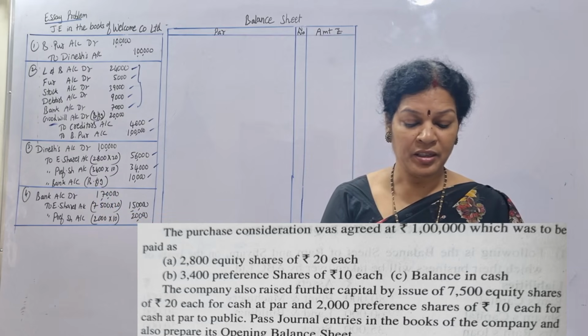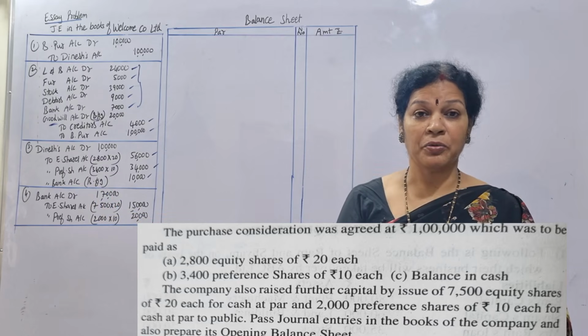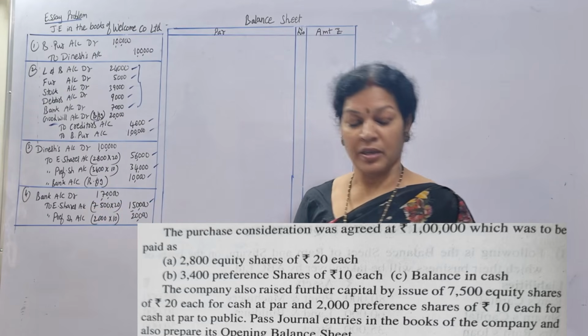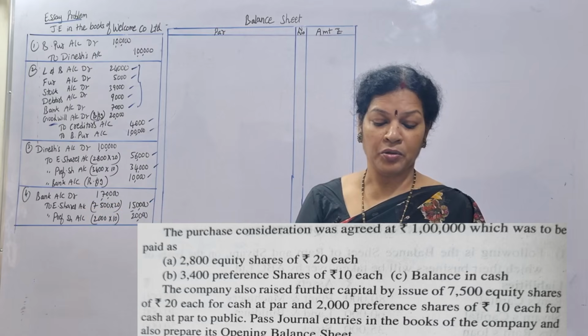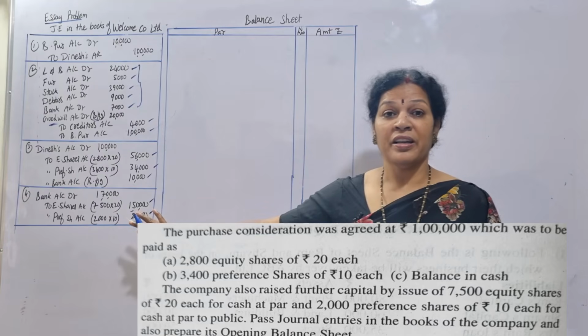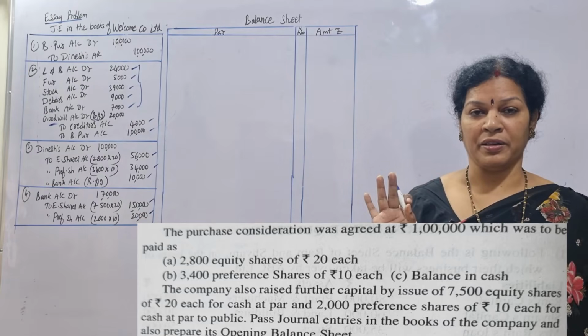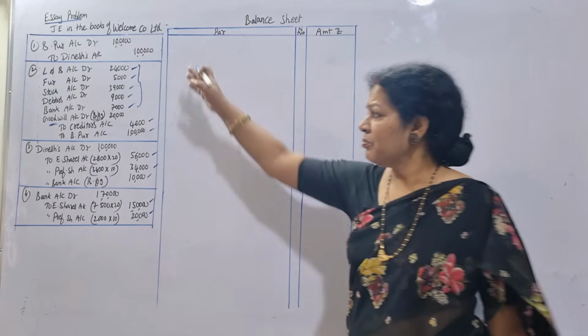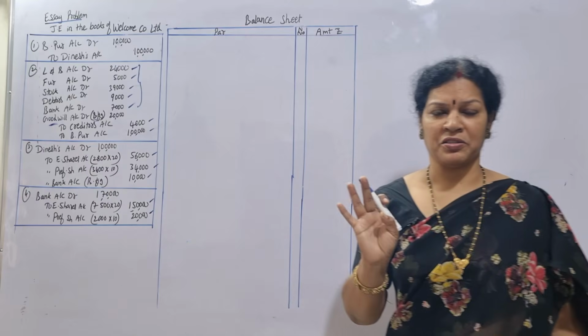What are we raising? Equity shares at the rate of 20 rupees each. So 7,500 into 20 rupees. And preference shares, 2,000 at the rate of 10 rupees each. This is for raising the additional capital. Journal entries, are you clear? Same three journal entries, and one extra entry we have passed.